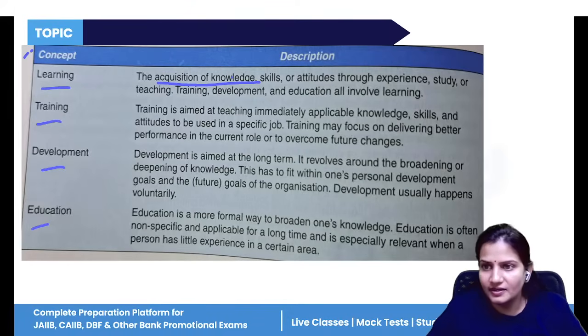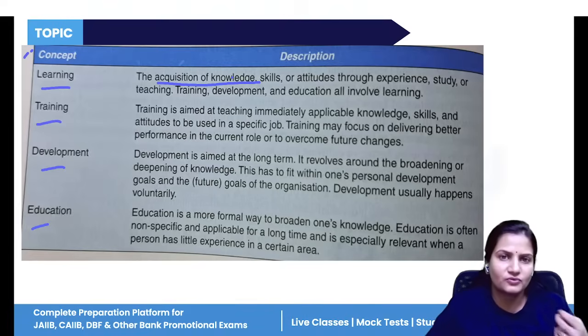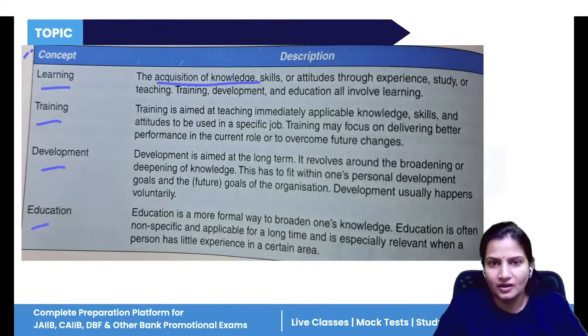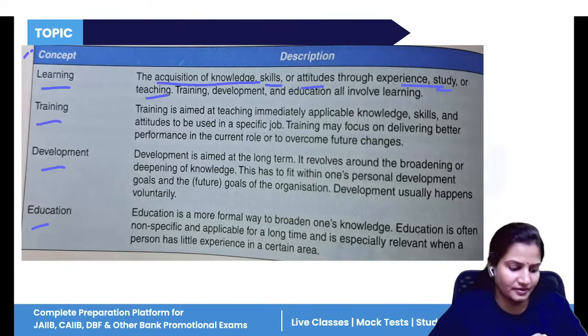So if you are acquiring any knowledge from anyone, either from school, from YouTube videos, online or offline, that is acquisition of knowledge. Knowledge, skills, attitudes through experience, through study, through teaching, through training. If you are acquiring, that is called learning.